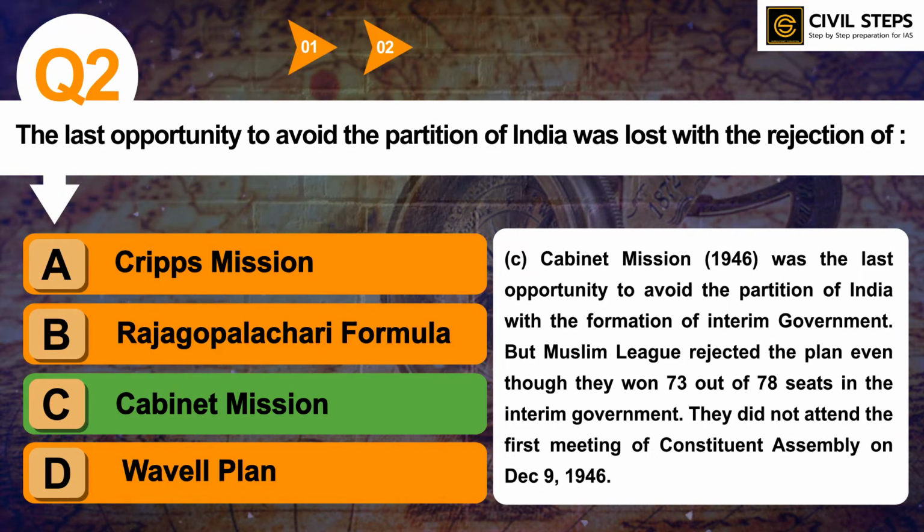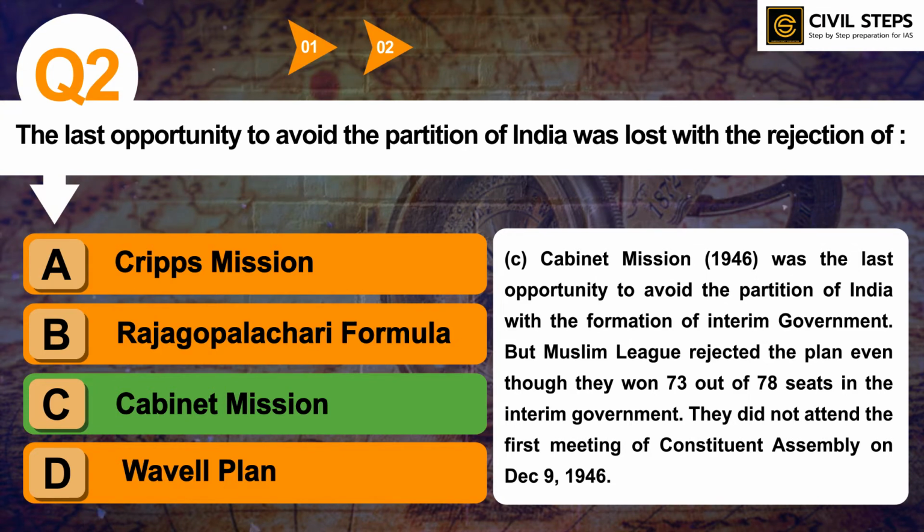So you should know the objectives of Cripps Mission, and what was the Rajgopalachari formula. Was this formula implemented or not? What about Cabinet Mission? What are the members involved in Cabinet Mission? What was the objective of Cabinet Mission? And about Wavell Plan also, who introduced Wavell Plan? What was the objective of it?